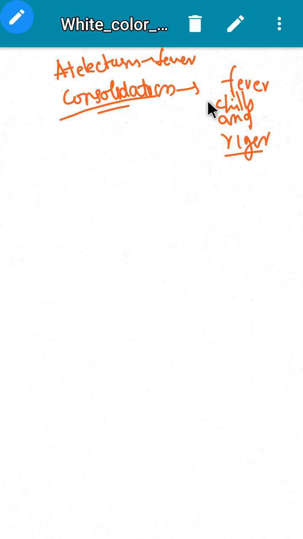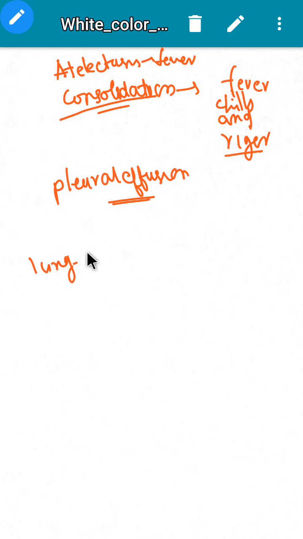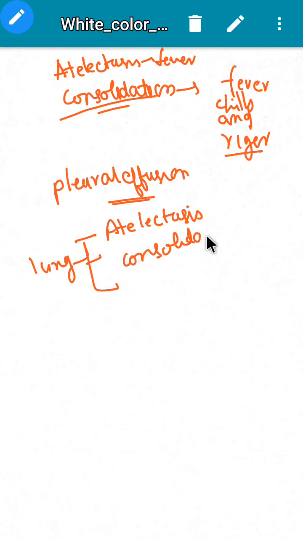This is lung related, and one more complication can also occur, that is pleural effusion. In lung related there are three complications, right? One is atelectasis, second is consolidation, third is pleural effusion. Atelectasis is the most common.